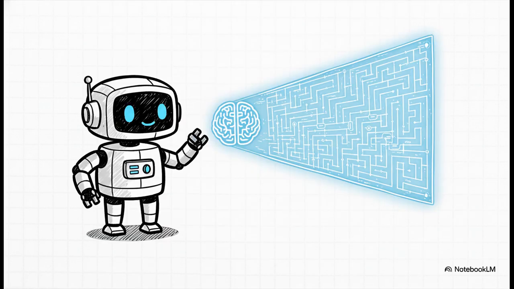So the key to this whole thing, and this is a really big deal, hinges on one huge assumption. We have to assume our robot has a perfect map of the maze. I'm talking about knowing every single corridor, every dead end, all the rules of how it can move. In the world of AI, this is what's known as a planning problem, and it's the perfect setup for the technique we're going to break down today.